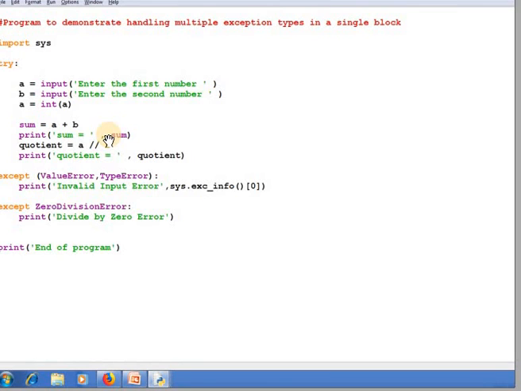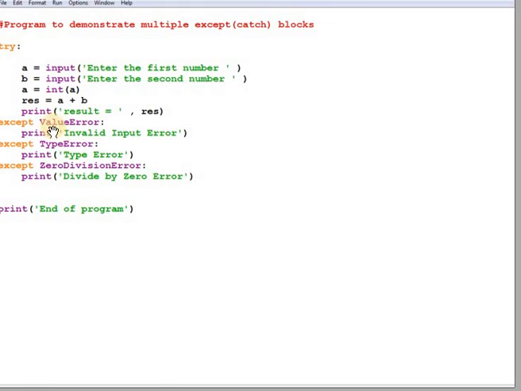So if any error comes during the addition, it goes into the except block. In this except block, I am adding the value error and type error. So if either of these types of errors occurs, it goes into this except block. In the previous example, I gave the value error and the type error in different except blocks.